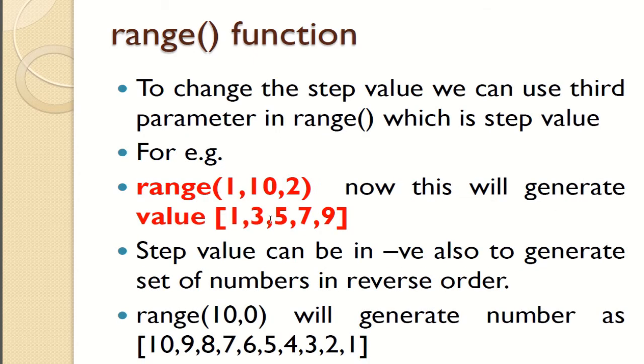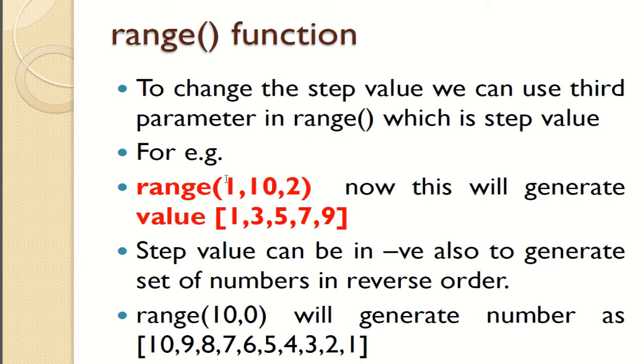Now to change the step value, we can use a third parameter in range, which is the step value. For example, range 1 comma 10 comma 2, means if you want that it should not be in a repeated stage, it should be stepwise, like 1 to 10, then it should go in steps of 2, right?